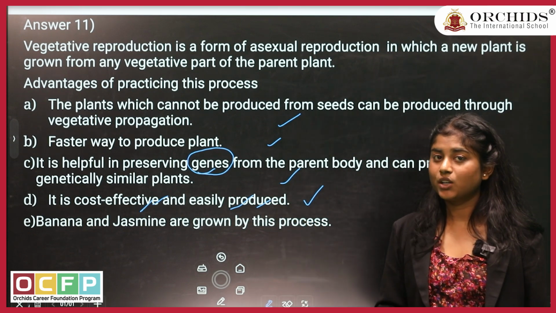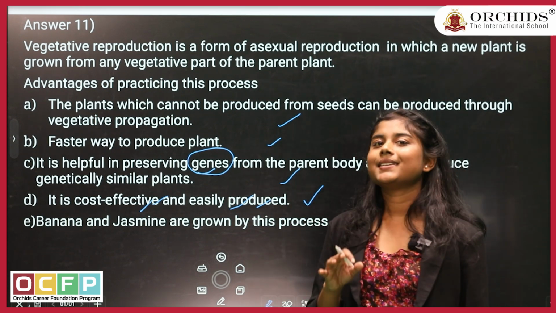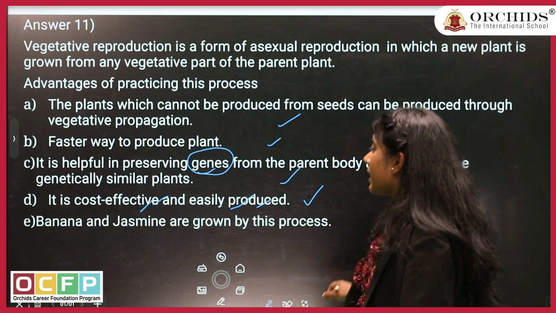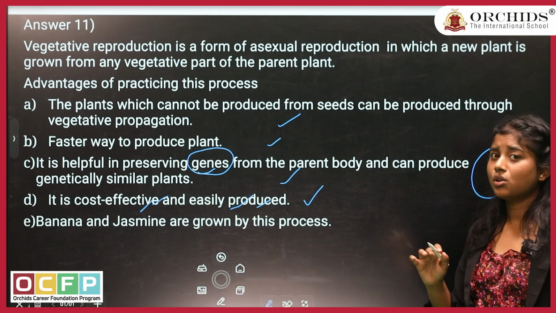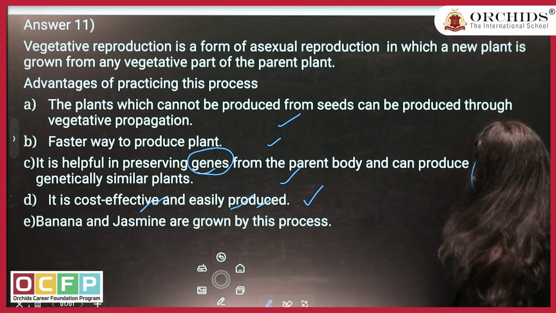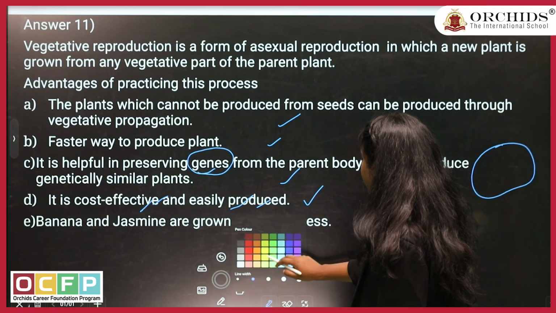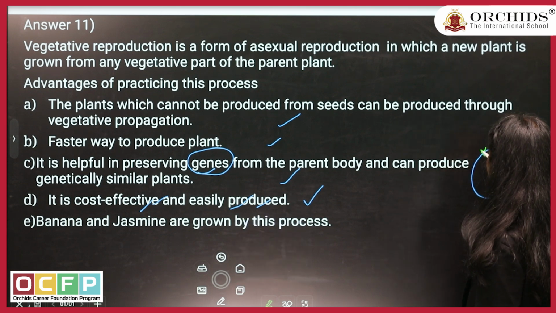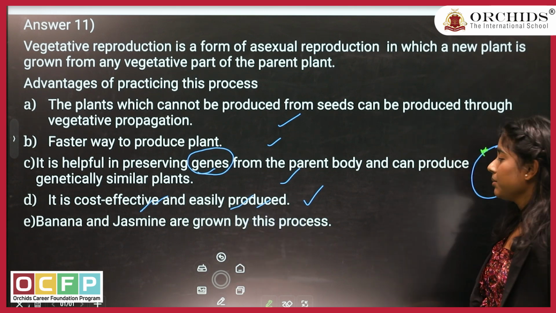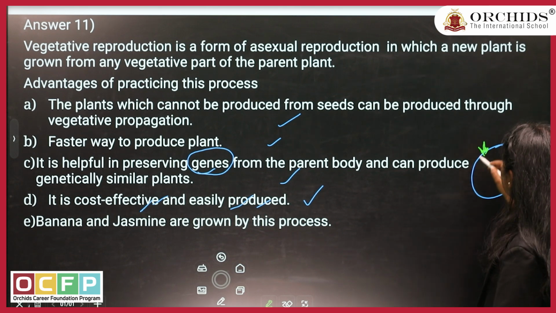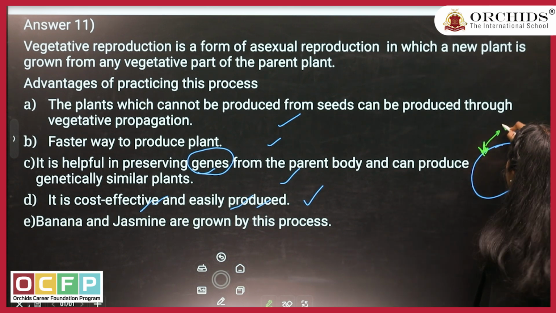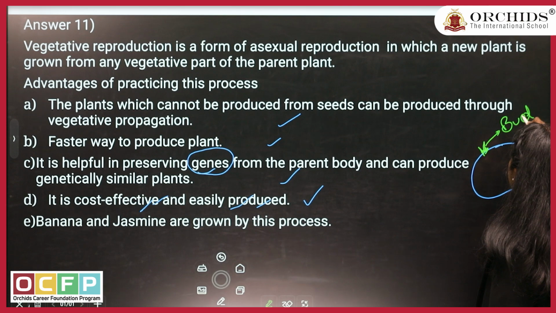For example, with the potato, you have never seen a seed in a potato, right? You might have seen that if the potato is not used for a long time, something greenish grows over it. With time, this greenish part will grow more. This part of the potato is known as the bud or the eye.